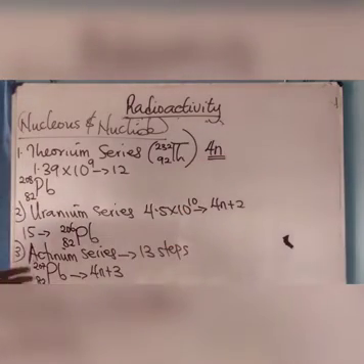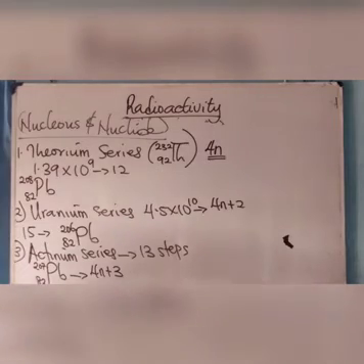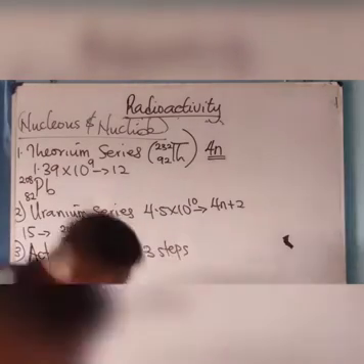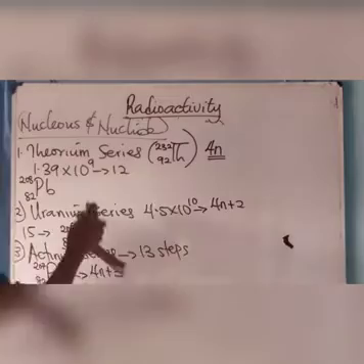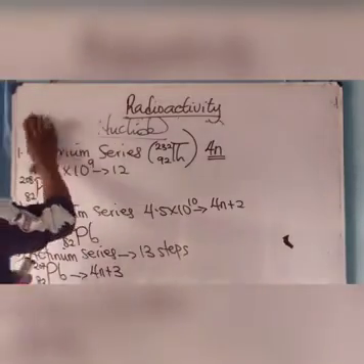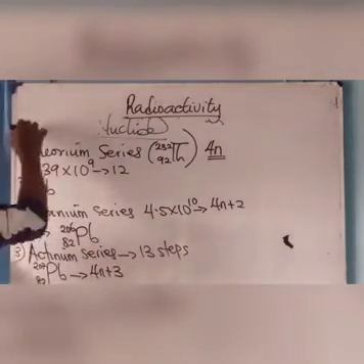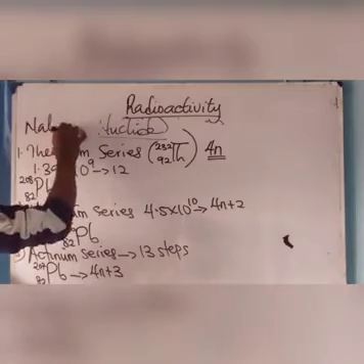Now, these are the various series that are involved during nuclear reaction, but there is also the 4n plus 1 series. These series are under natural radioactivity.